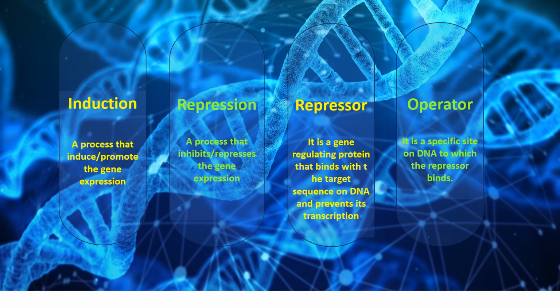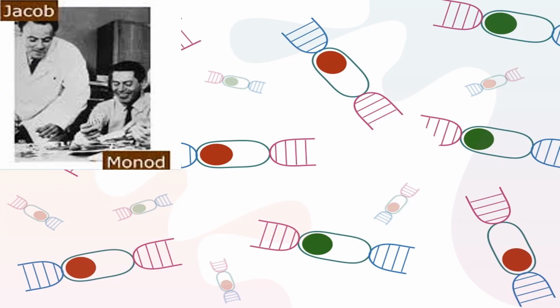Operator. It is a specific site on the DNA to which the repressor protein binds, and it is always located downstream of the promoter and closer to the coding region. Now let's talk about the inducible and repressible mechanism. The most studied induction and repression mechanism is the Operon model, which was proposed by French scientists Jacob and Monod in 1961.